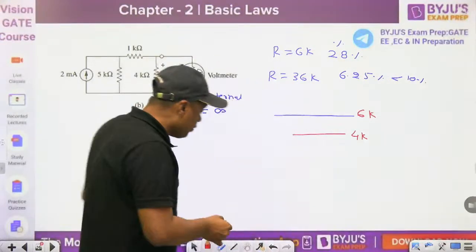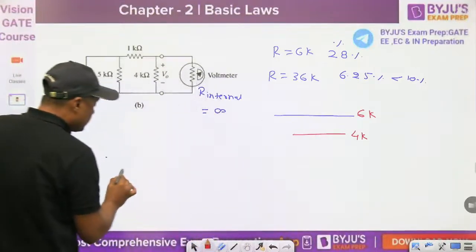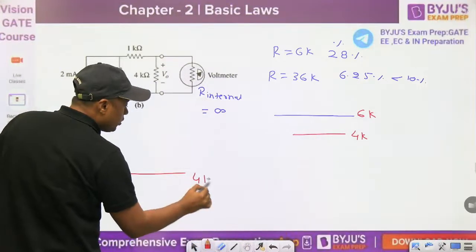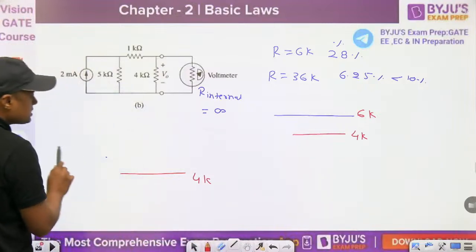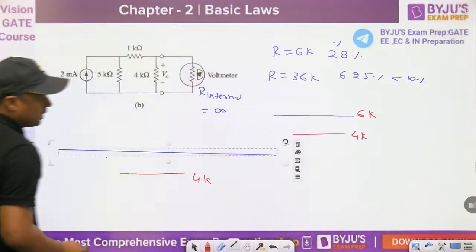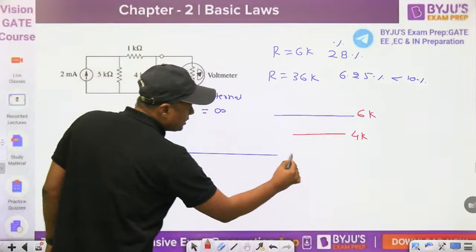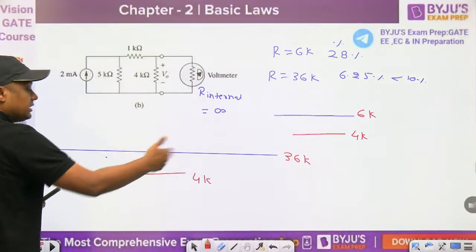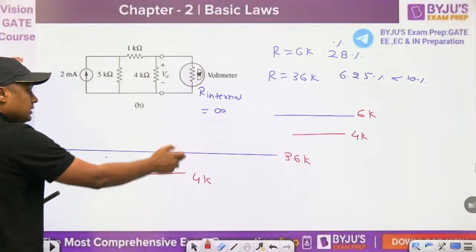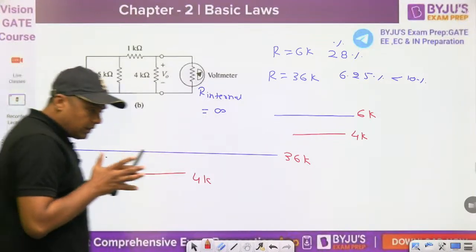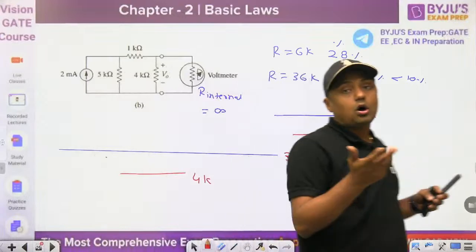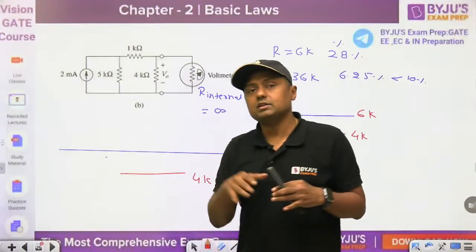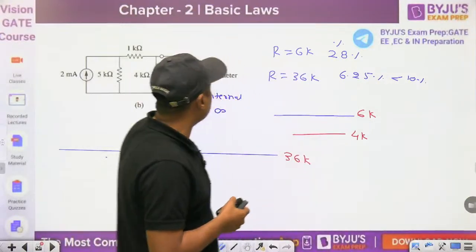In the second case, we are not taking it infinite. We want to measure across the 4 kilo ohm. What we are doing, we are simply increasing our line. Now, what is the value of this line? 36 kilo ohm. This is 9 times higher than 4 kilo ohm. Normally we take approximately 10 times higher. Then we can neglect the effect of that resistor.